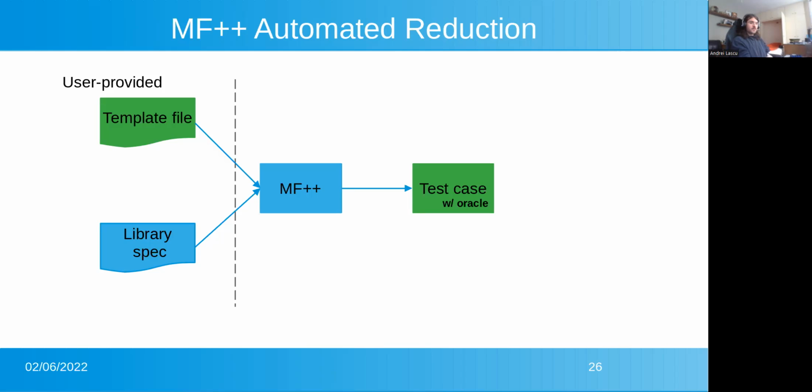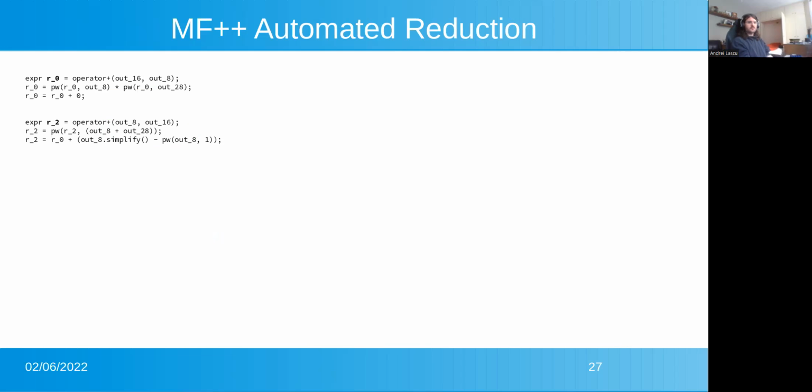And we know where that oracle is because we know how MF++ generates it. Therefore, we can maintain that oracle in the reduced test case, ensuring that the reduced test cases themselves perform some meaningful computation that can be checked. Some examples of automated reduction